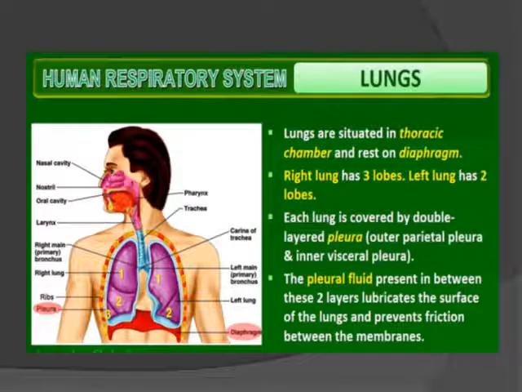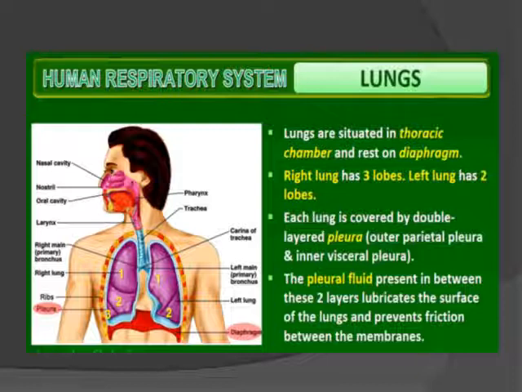Next we have the lungs, which are the respiratory part after the conducting part. Lungs are situated in the thoracic chamber and rest on the muscular dome-shaped structure known as the diaphragm. The right lung has 3 lobes, whereas the left has 2 lobes.